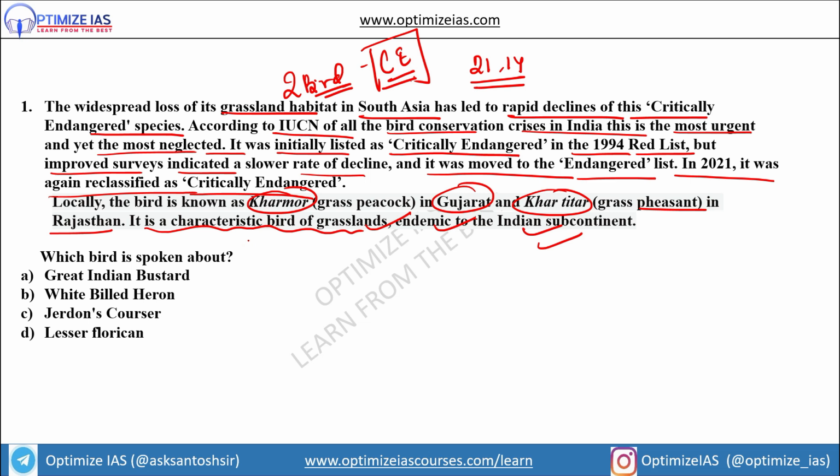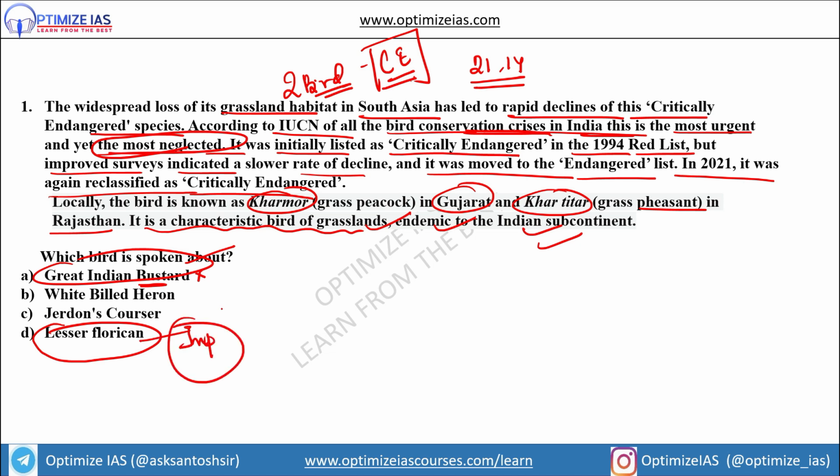So guys, you can see here the statement. Generally people in a hurry will mark Great Indian Bustard, but that is not correct. If you read this statement, it is said that it is one of the most important bird crises in India, but it is the most neglected one. Great Indian Bustard is not neglected one. It is very highlighted. So the answer to this question is the lesser florican, which also belongs to the family of bustard. So guys, this lesser florican is talked about here.